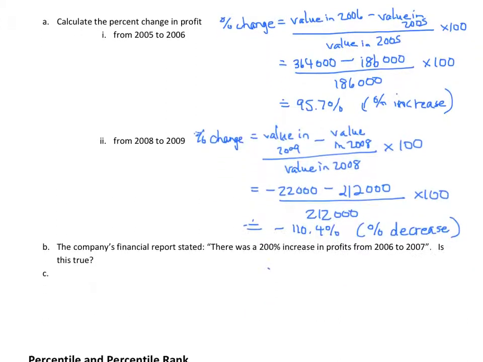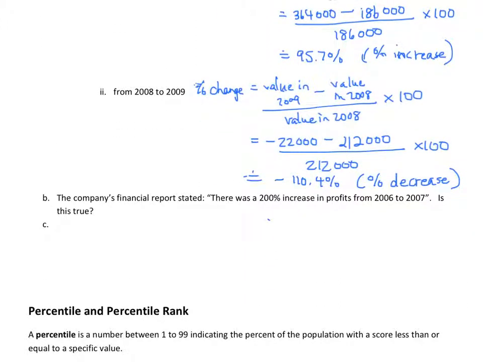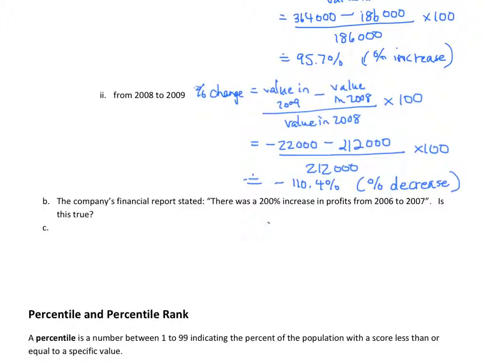The next part of the question says, the company's financial report stated that there was a 200% increase in profits from 2006 to 2007. Is this true? So if you look at your table, from 2006 to 2007, our profits went from 364,000 to 728,000.